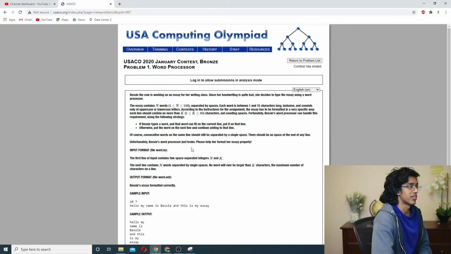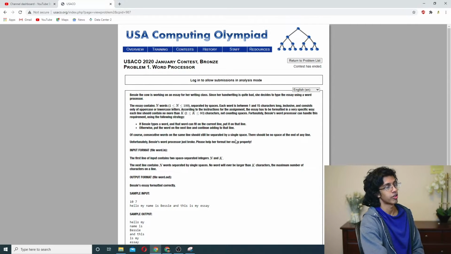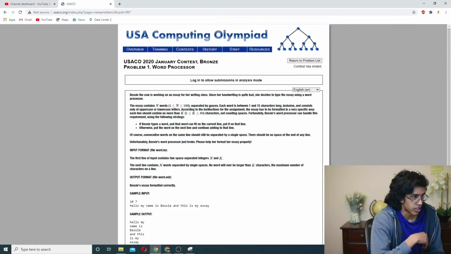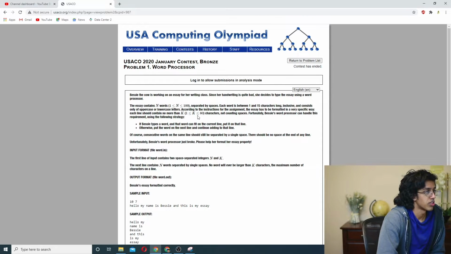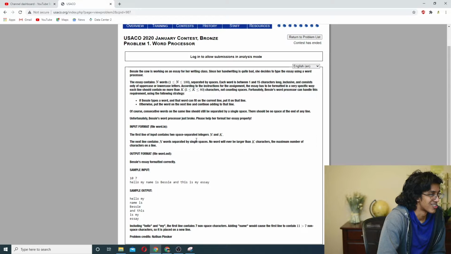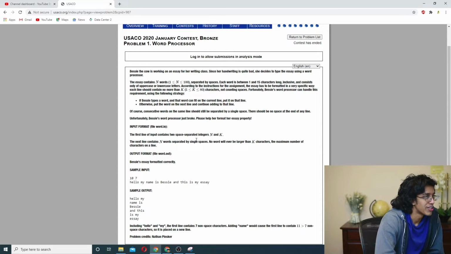Okay, Word Processor. Bessie the cow is working on an essay for her class. Since her handwriting is quite bad, she decides to type the essay using a word processor. The essay contains N words separated by spaces. Each word is between 1 and 15 characters long, inclusive, and consists of only uppercase and lowercase letters. It has to be formatted. So basically you have K characters for each line, not counting spaces.